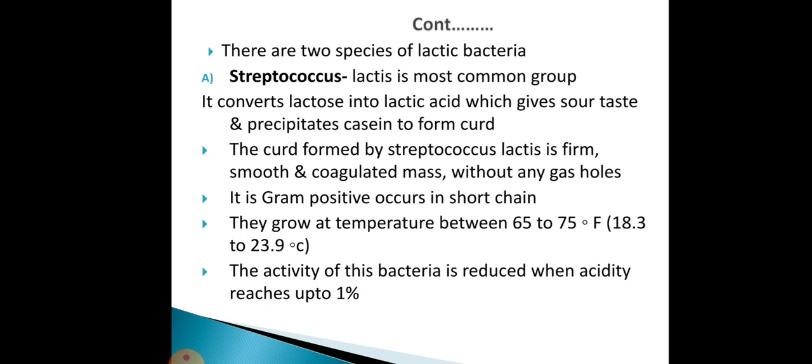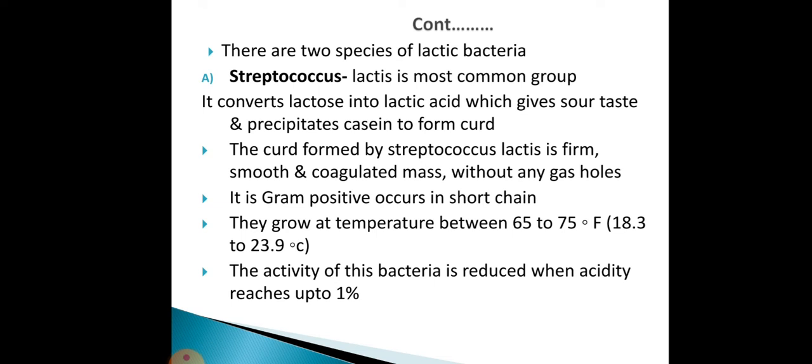There are two species of lactic acid bacteria. The first is Streptococcus lactis, which is the most common group. It converts lactose into lactic acid, which gives a sour taste and precipitates casein to form curd. The curd formed by Streptococcus lactis is a firm, smooth, coagulated mass without any gas holes.